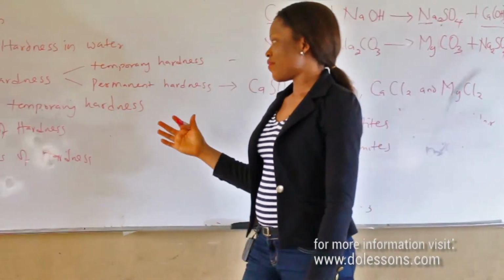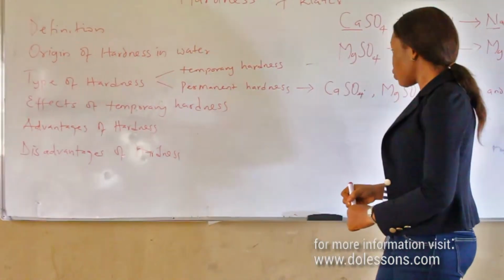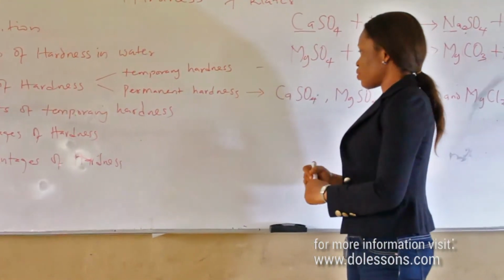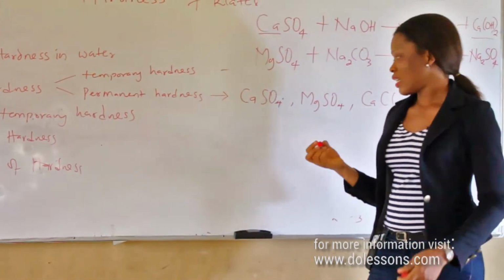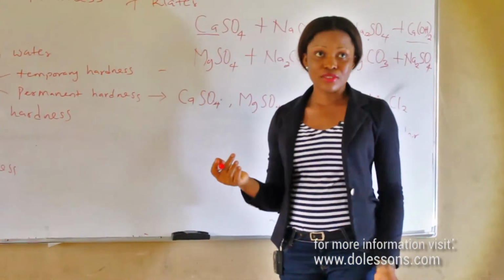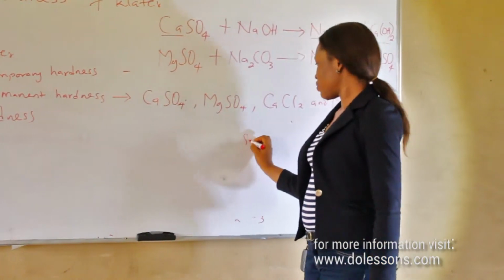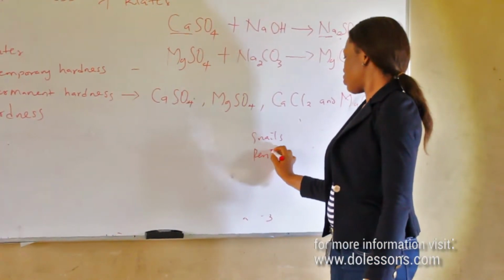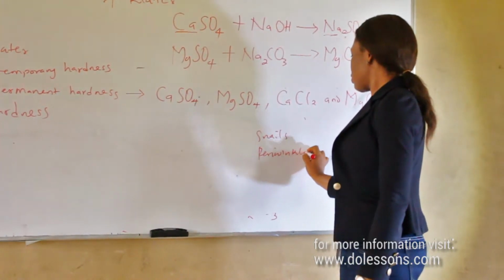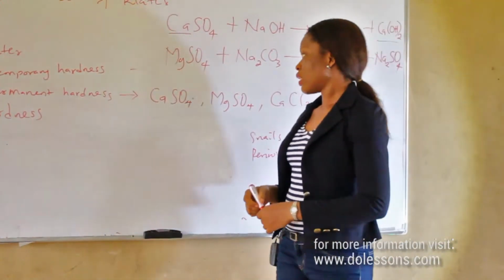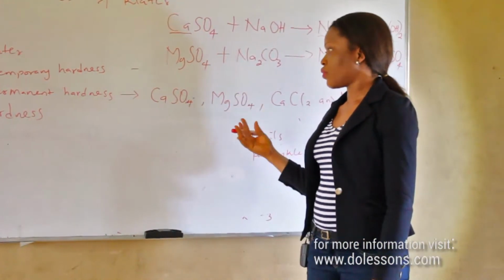Hard water has advantages, which includes, number one, the calcium and magnesium ion responsible for the hardness are utilized by some animals to build their shells. Animals like snails, periwinkles, crabs, and all the animals that make use of shells that are made up of calcium carbonate.